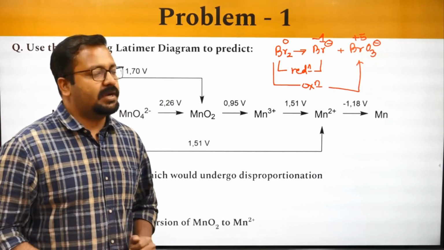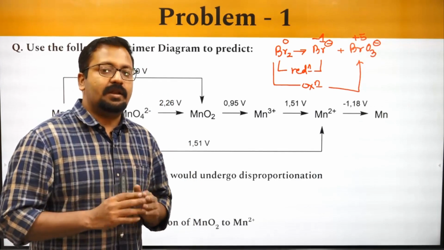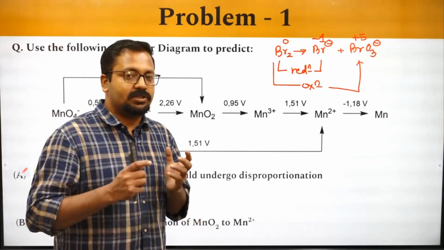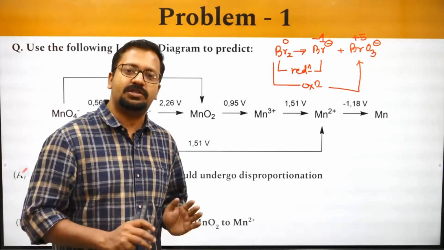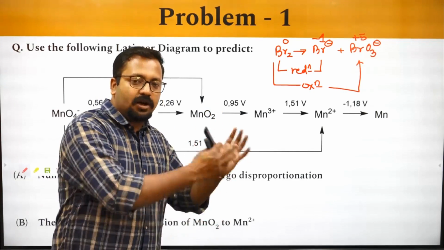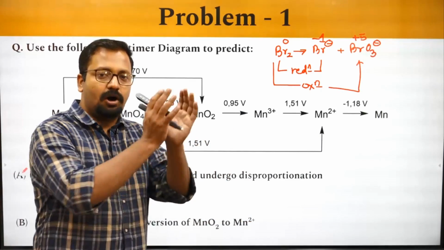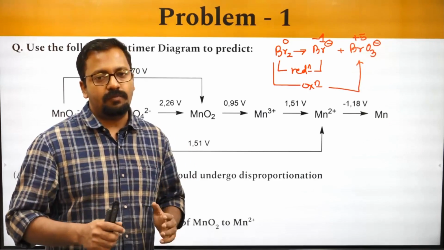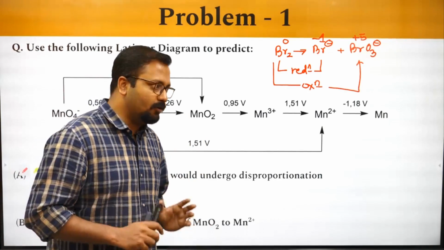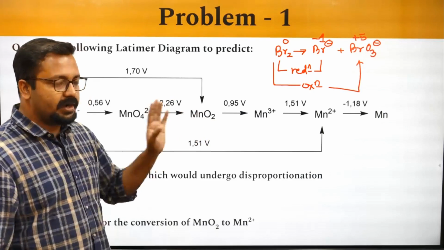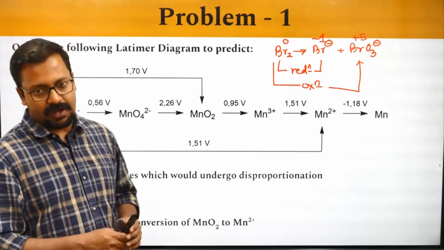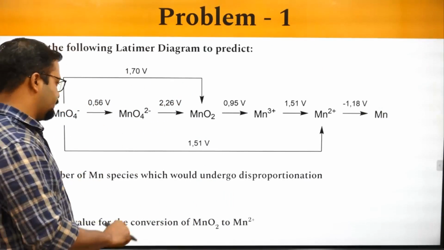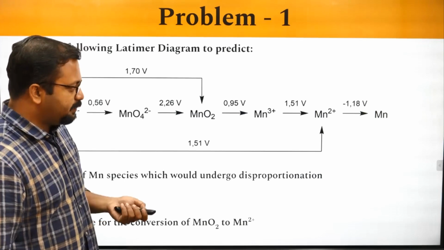Now any oxidation reduction reaction couple generates something known as a cell potential. They can combine to become a cell, because a cell is composed of a redox change. A cell is not only oxidation, not only reduction, it's an oxidation half reaction and reduction half reaction combined together to form an electrochemical cell. Now I have to identify which species undergo disproportionation, and how do I do that? The method is very simple. Let's understand a simple concept. The concept is this.